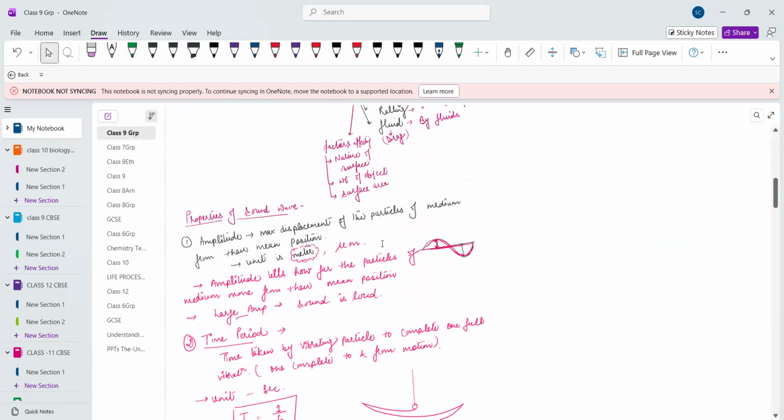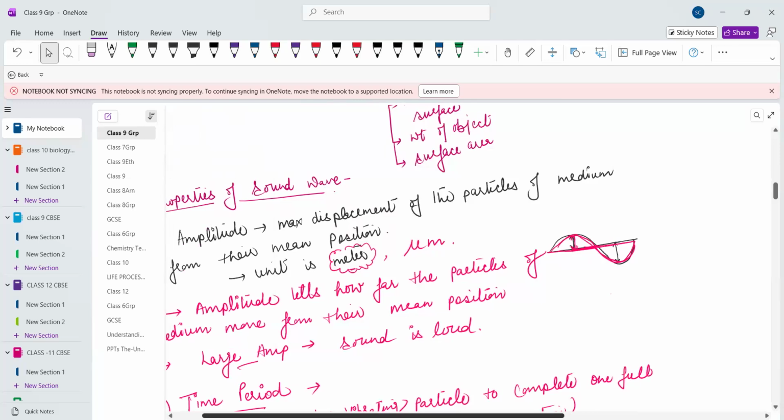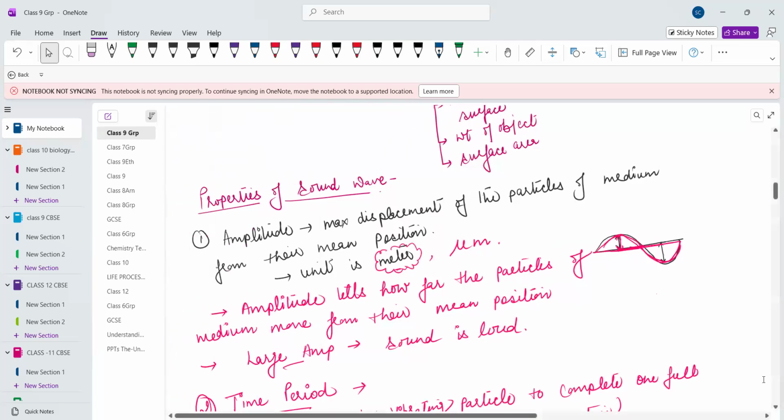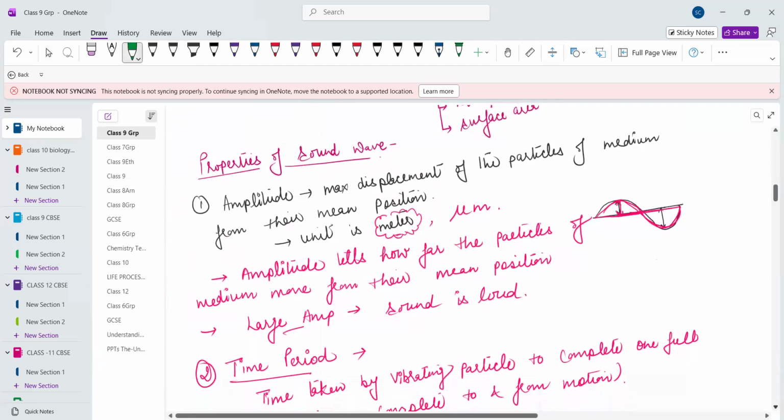Ma'am, could you ask the question again once? I couldn't hear. What is amplitude? Ma'am, amplitude is the maximum height that a particle is displaced from its mean position. Yes, this is the maximum height.